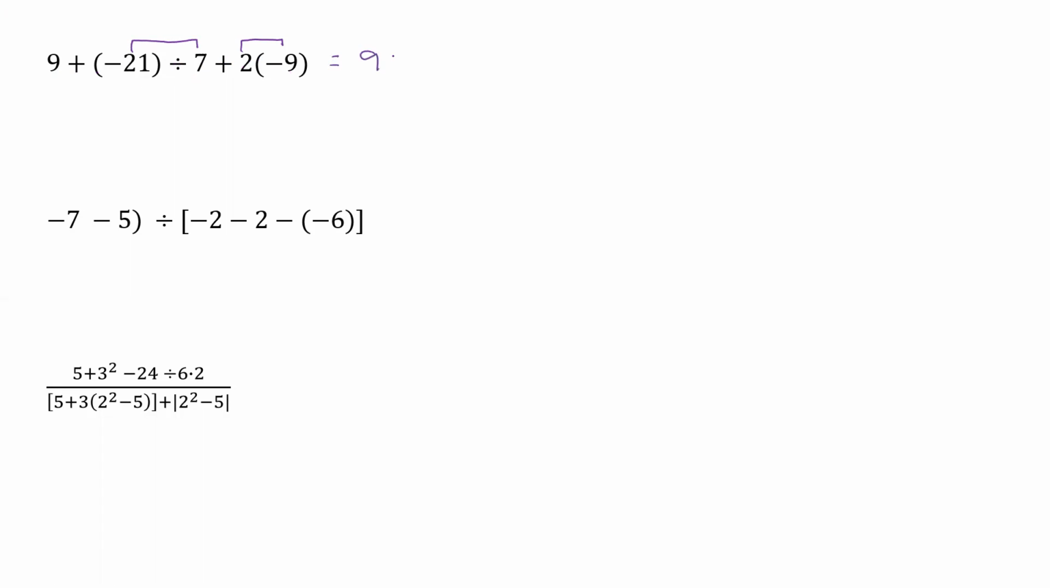So we have 9 plus. Now, negative 21 divided by 7, well, 21 divided by 7 is 3, and that's going to become a negative 3. And then we have plus 2 times negative 9 is negative 18. Okay. So now we work from left to right. 9 minus 3 is going to be 6 plus negative 18. Well, 18 minus 6 is 12, and it's going to be a negative. And so that would be our final answer.